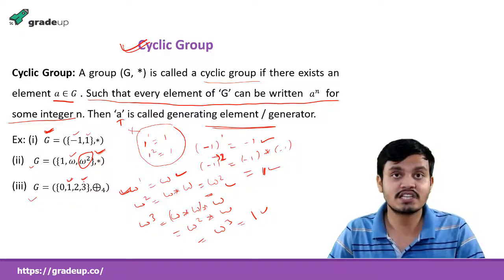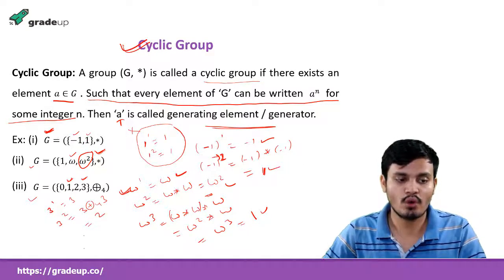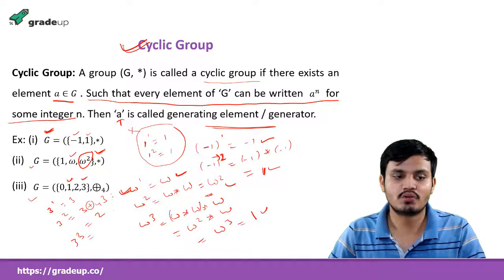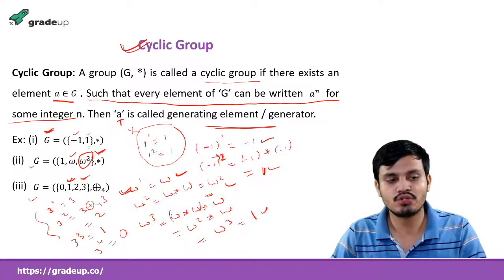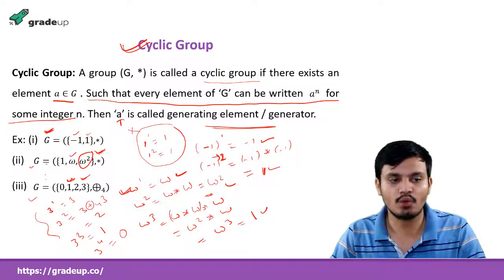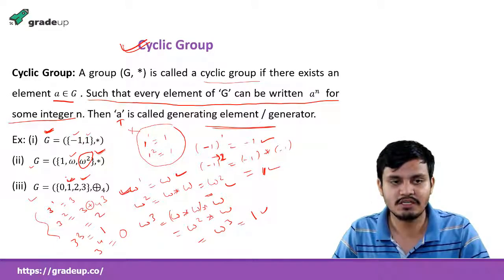I will try for 3, whether 3 is a generator or not. 3 power 1 is 3. 3 power 2 means 3 plus 3 modulo 4, that is 6, and from 6 we get 2. 3 power 3 will be 9, and when you do modulo 4 you will get 1. 3 power 4 is 12, and you will get 0. So yes, 3 is also a generator, and 1 is also a generator. So here we got 2 generators, here also 2 generators. All these are cyclic groups. So the question may be like that, you need to find the generators, and we will also see the number of generators.